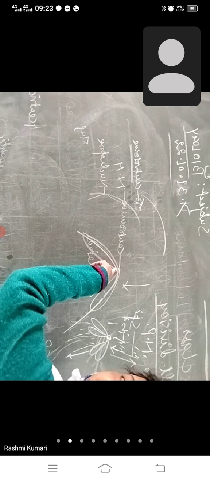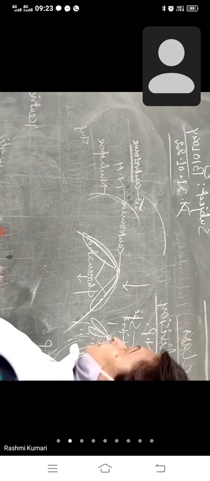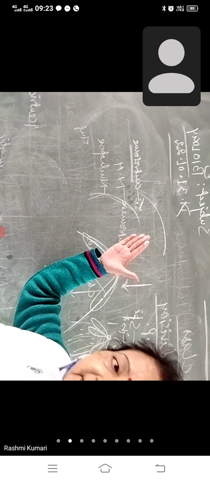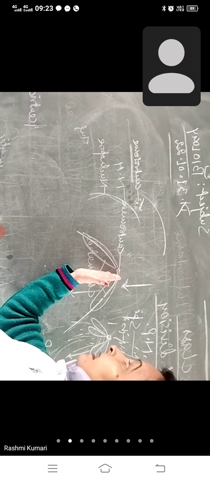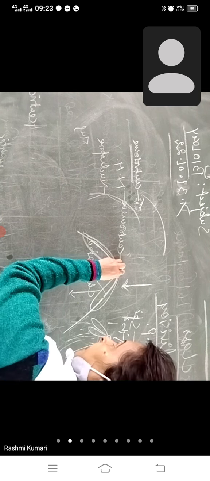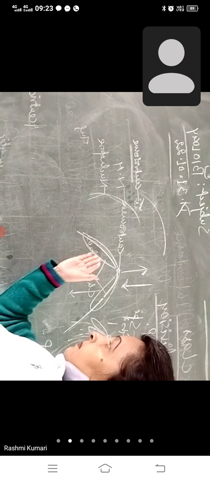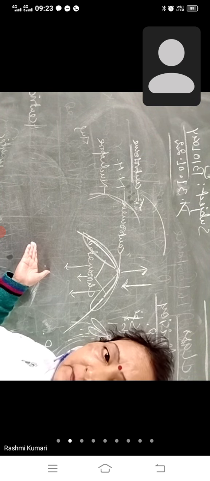ये centromere है, दो arms को, that is chromatids. So what happens? Equal and opposite force exerted from two ends means it will like to take chromosome towards north pole, it will like to take chromosome to the south pole. ठीक है?